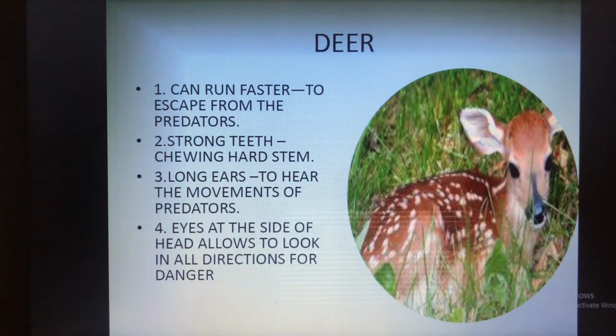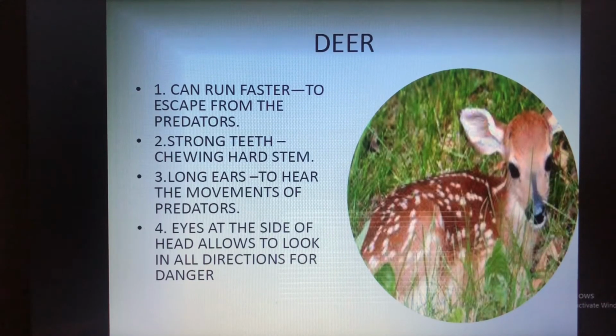Now the next grassland animal which we are going to study is the deer. The deer can run fast to escape from predators. You already know it runs very fast. This animal is famous for running fast, and it has strong teeth for chewing hard stems.